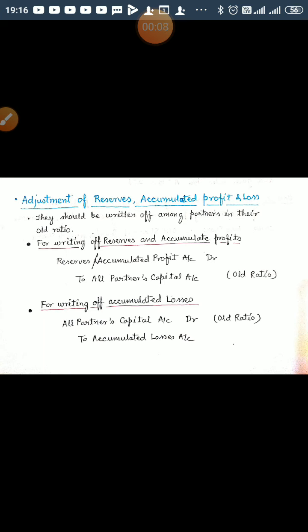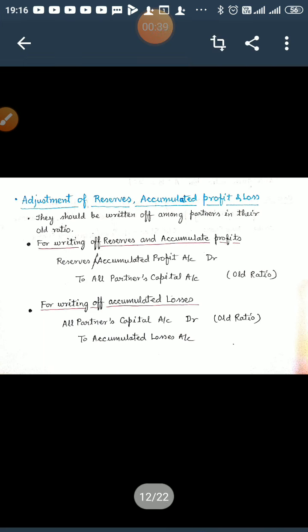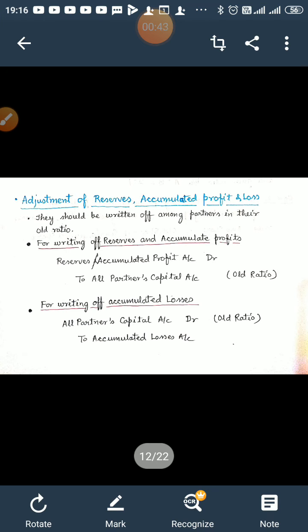Dear student, we have been learning about the accounting treatment at the time of retirement of a partner or death of a partner. We have discussed accounting treatment related to goodwill, and today I would like to discuss adjustment of reserves, accumulated profits and losses at the time of retirement or death of a partner.